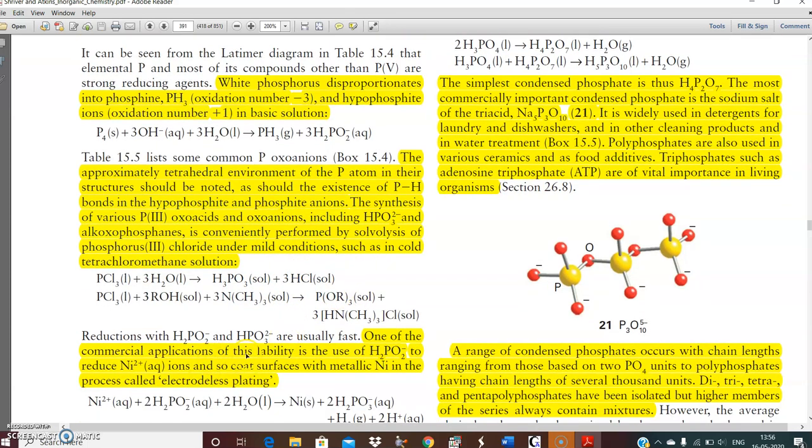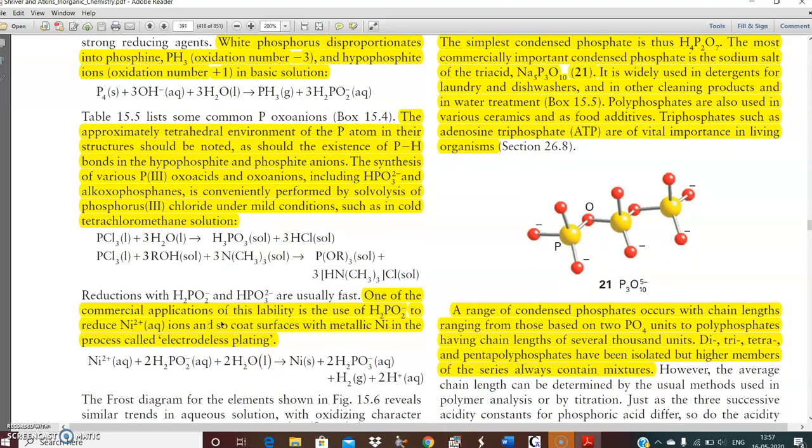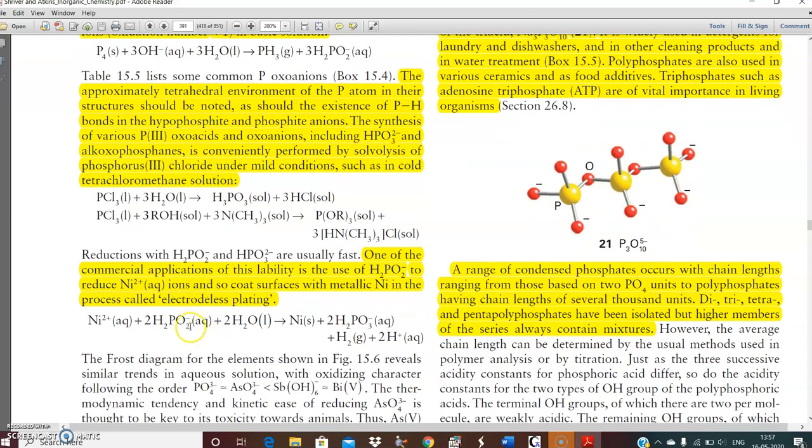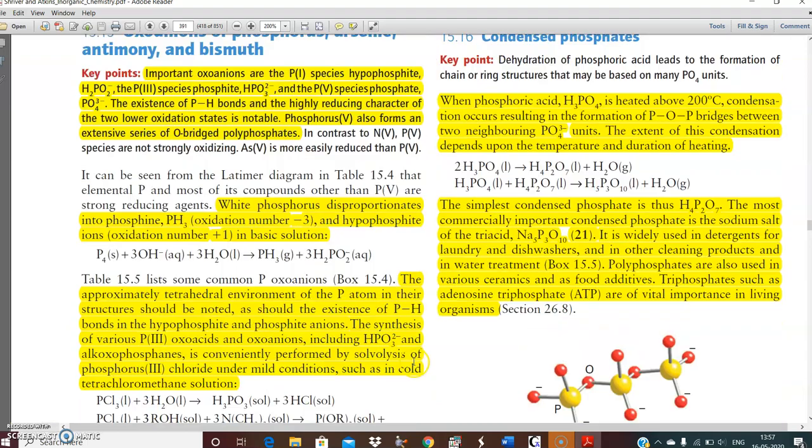One of the commercial applications of this lability, these are very labile, is the use of H2PO2- to reduce Ni2+ in aqueous solution and so coat the surface with metallic nickel in the process called electroless plating. Basically, electroplating where an electrode is not used. This reaction is important. And the Frost diagram is not needed.